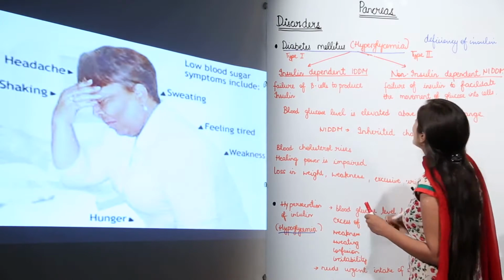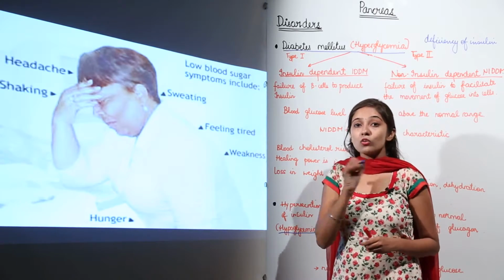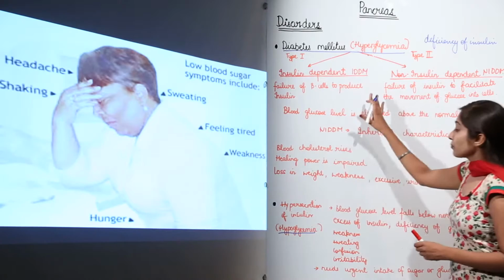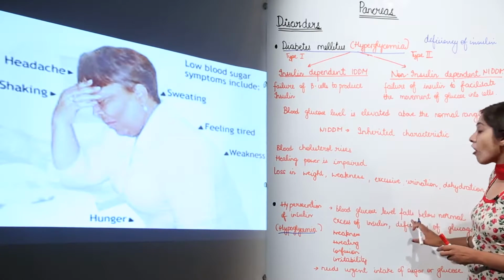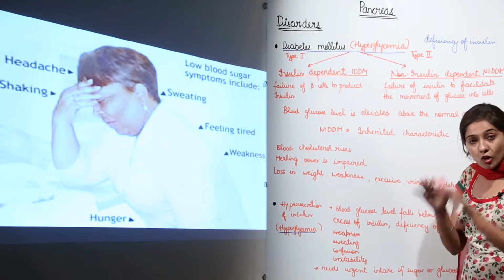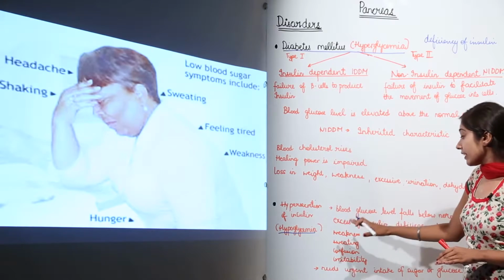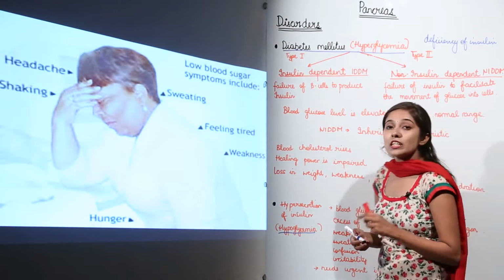Because insulin converts glucose into glycogen, blood glucose level is regulated. In case of hypersecretion of insulin, the blood glucose level falls below the normal. This is because of excess of insulin secretion and deficiency of glucagon.